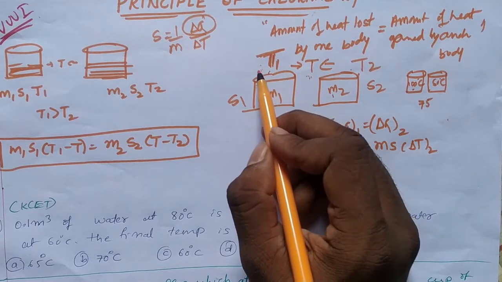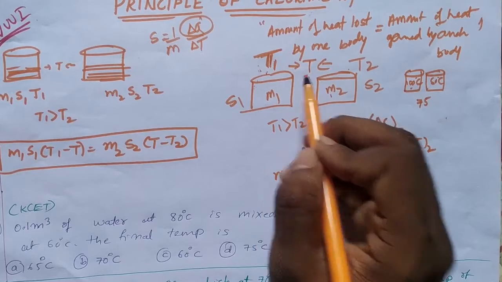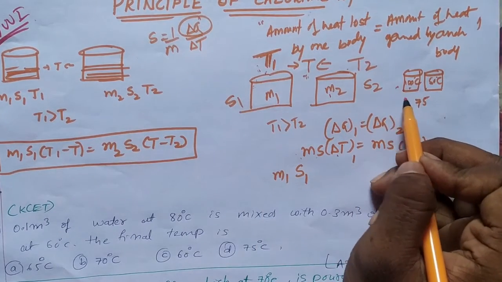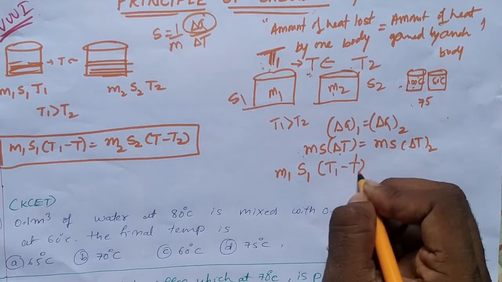See, temperature change, this T1 will lose its temperature. Up to where it will lose its temperature? Up to T it will lose its temperature. See, here 100 will lose temperature up to 75, isn't it? So it will be T1 minus T.